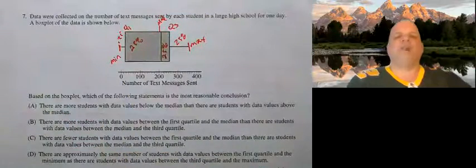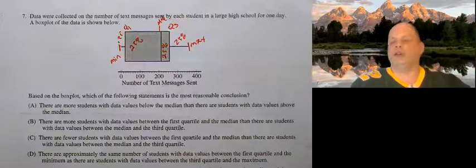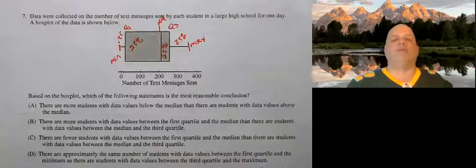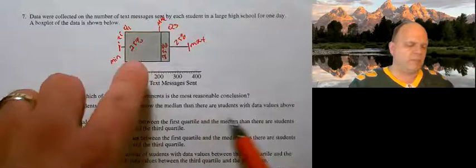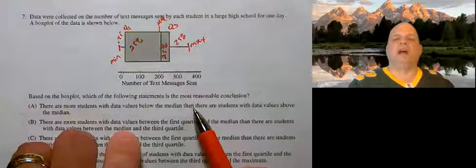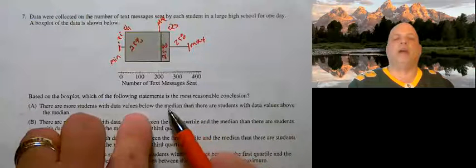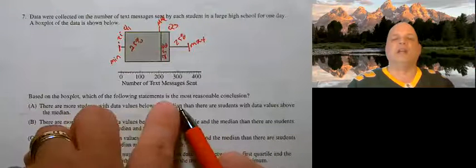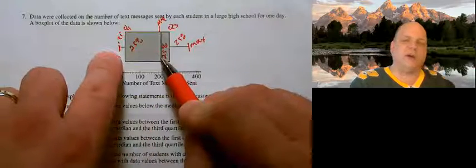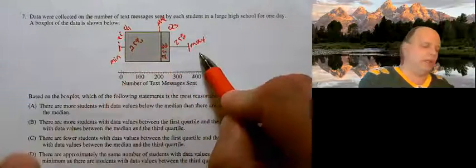So, based on the box plot, which of the following statements is the most reasonable conclusion? All right, so we're looking for the most reasonable conclusion. There are more data values below the median than there are data values above the median. No, 50% is below the median and 50% above the median. That's false. All right, hopefully that's not a struggle.